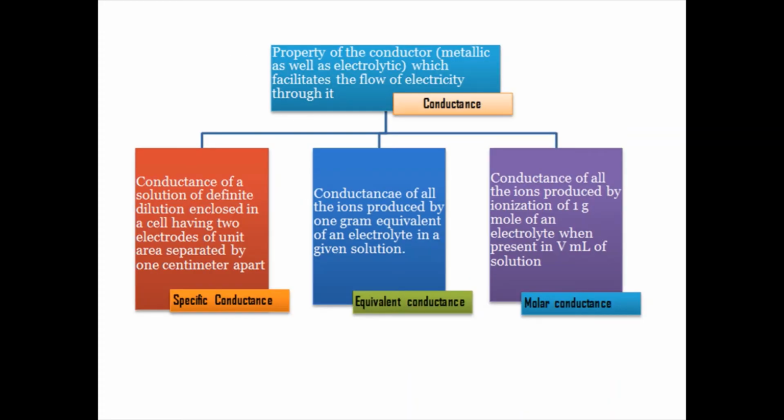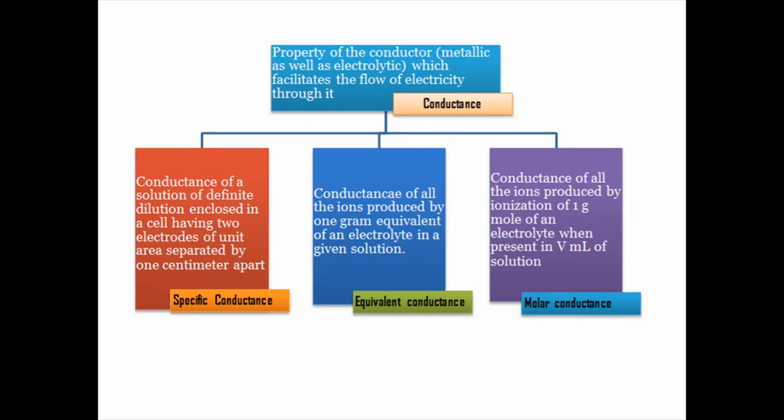Then, the property of a conductor which facilitates the flow of electricity through it is called conductance. That's what we studied previously, no? So I was talking about metallic conductance in my previous words. Now it is electrolytic conductance. Electrolytic conductance is offered due to ions, the mobility of ions, the movement of ions. This falls into three categories: specific conductance, equivalent conductance, and molar conductance.